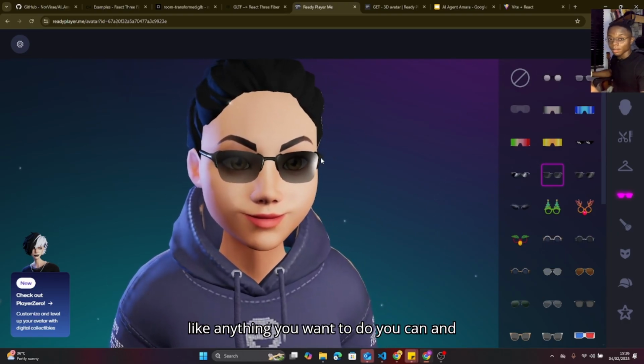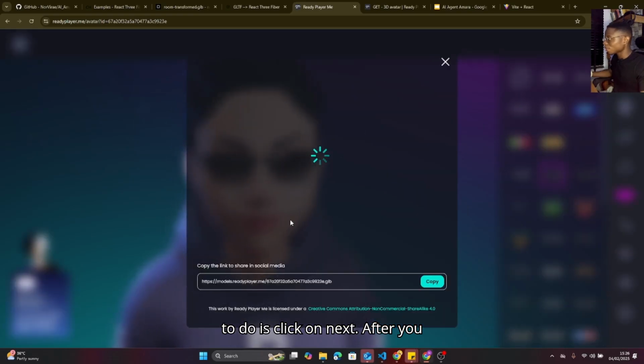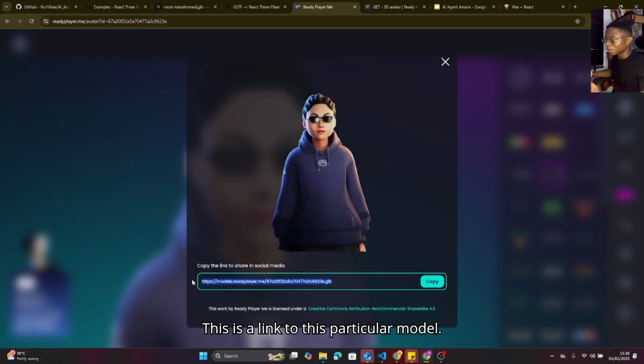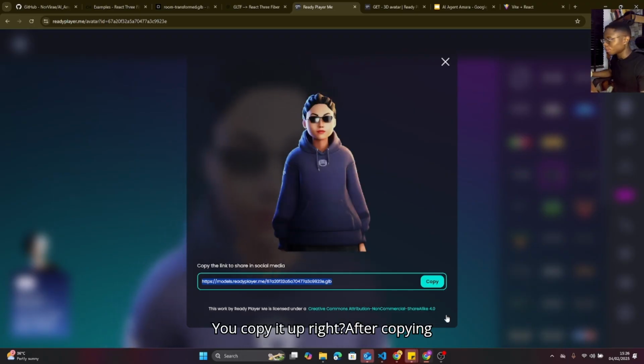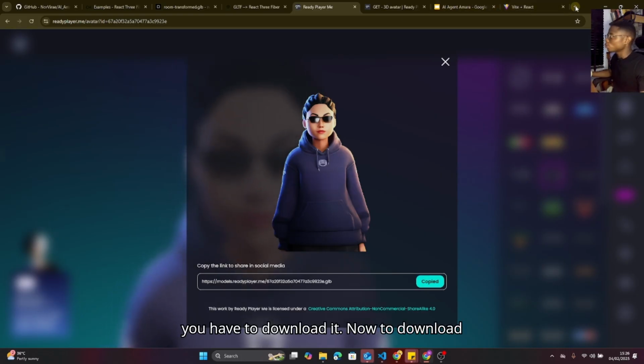And the moment you're done, all you just need to do is click on next. After you click on next, you have to copy a link. This is a link to this particular model. You copy it up, right? After copying, you have to download it. Now, to download, you come here and you paste the download link.